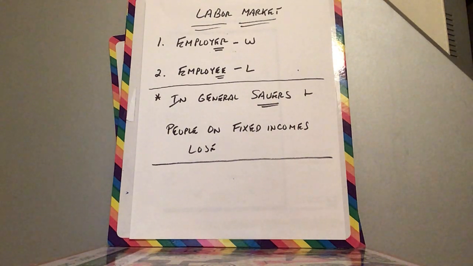Right? To the employer, he has to pay me a salary. We signed a contract. I am a fixed cost to that person. So I signed a contract at 3% increase and inflation went up to 5, 6, 7%. The employer temporarily wins. And the employee is going to lose.